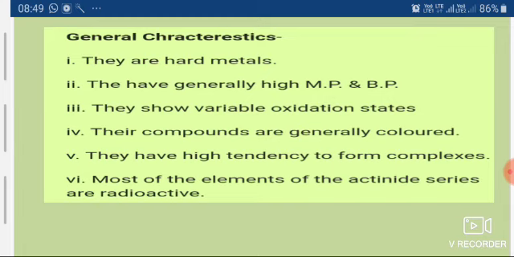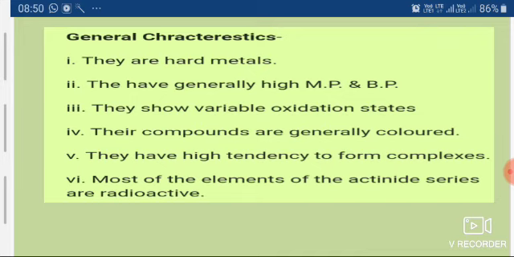The lanthanides are generally known for their radioactive properties, and most of the actinides are radioactive. Radioactive means they emit energy, which can be used for various purposes. It could be either for making nuclear weapons, or for obtaining energy for our day-to-day life. This F block is very important. Most of the F block elements are synthetic. All these are the characteristics of F block elements.